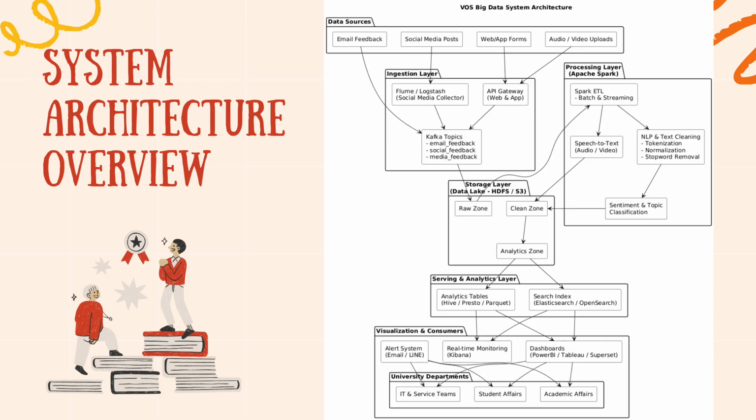From there, everything is stored in a data lake. We split it into three zones: raw zone for untouched data, clean zone for processed data, and analytic zone for ready-to-use data. Then we use Apache Spark as our processing engine. Spark does the heavy work: text cleaning, sentiment analysis, audio-to-text conversion, and even extracting metadata from the videos.